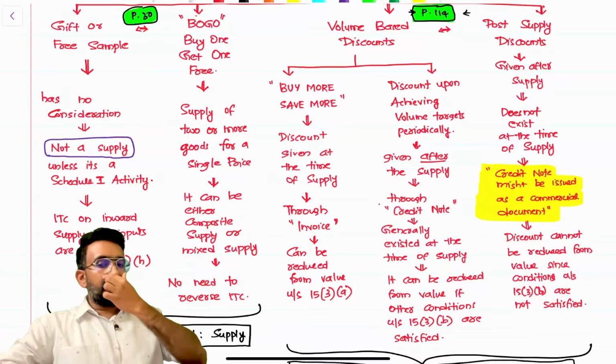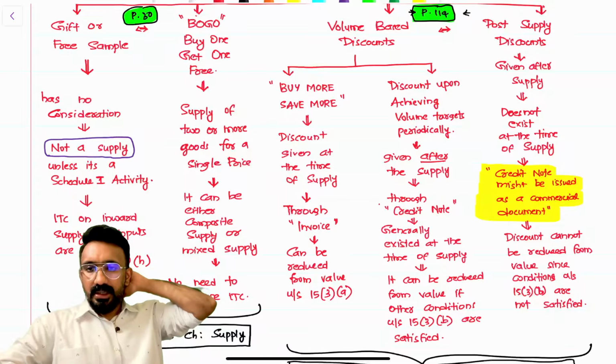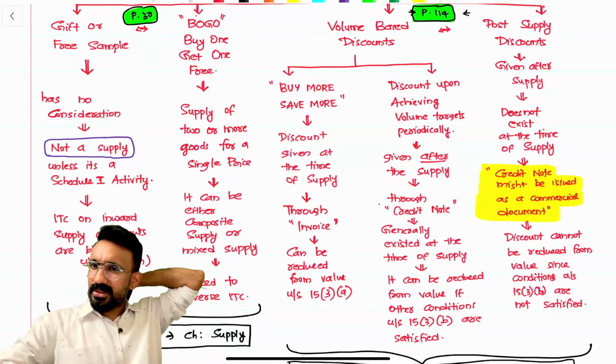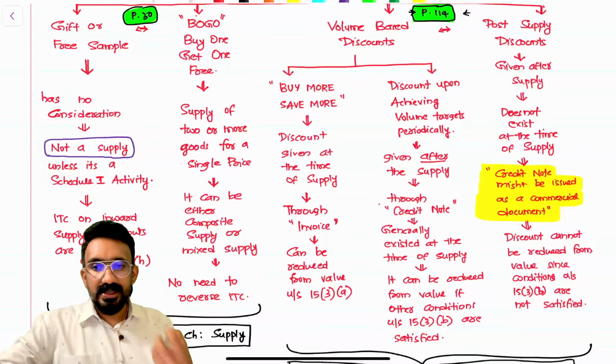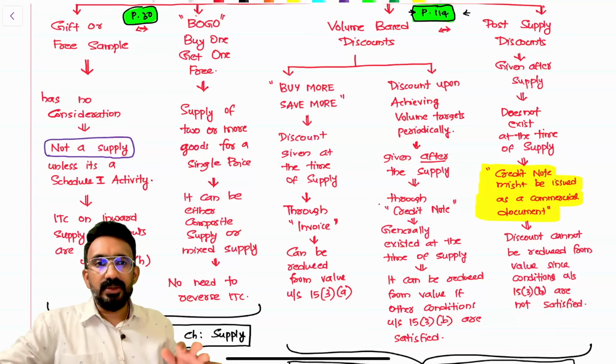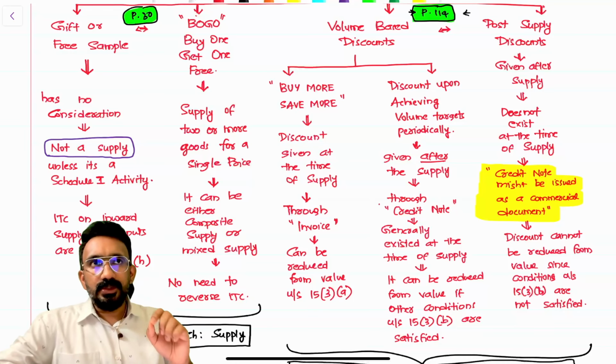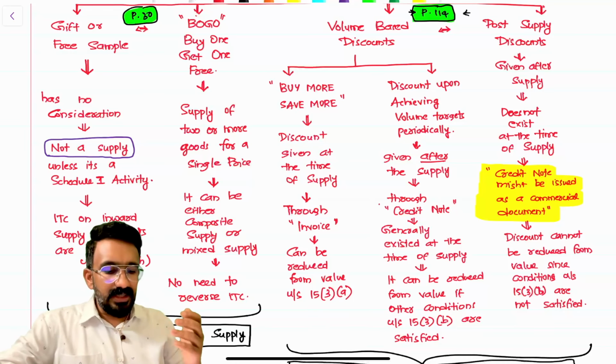First is gift or free sample. In gift or free sample, which industry does this the most? Gift or free sample, all of these are sales promotion schemes. If you do this, you're going to get more sales. What is the GST impact of it is what we're going to discuss now. First question is, gift or free sample is there in which industry? There are so many industries which do gift or free samples.